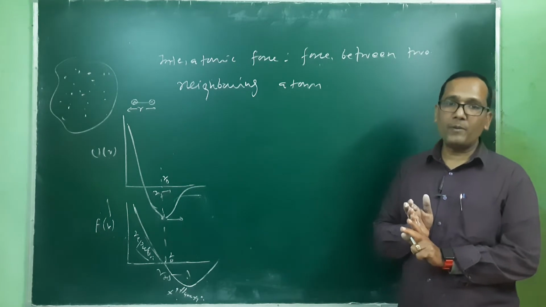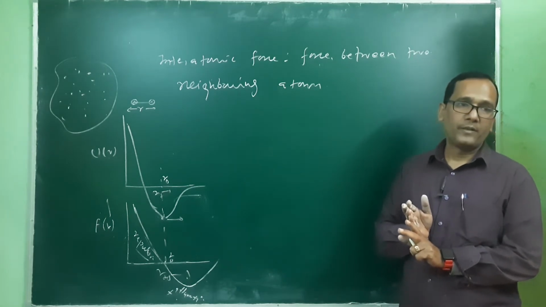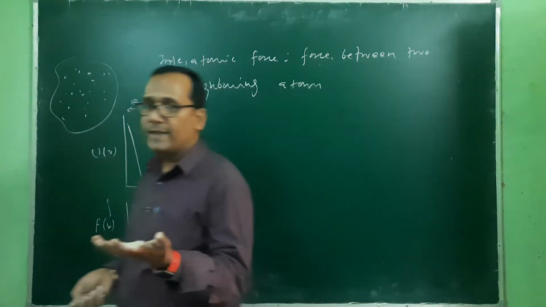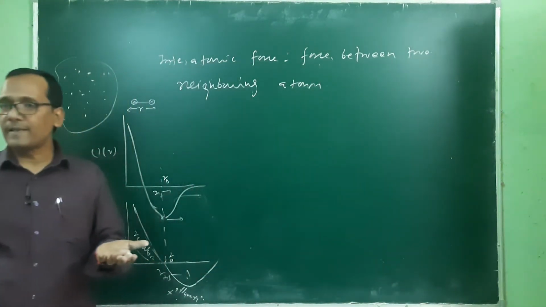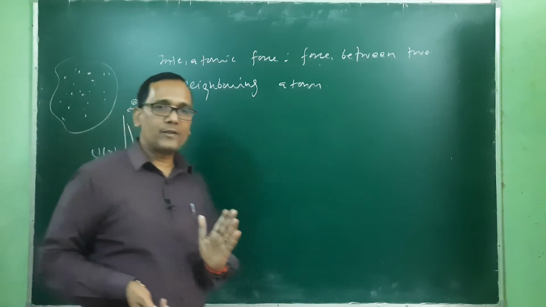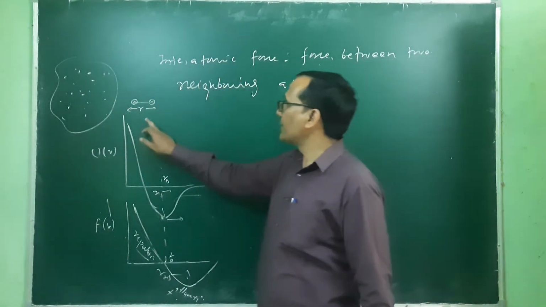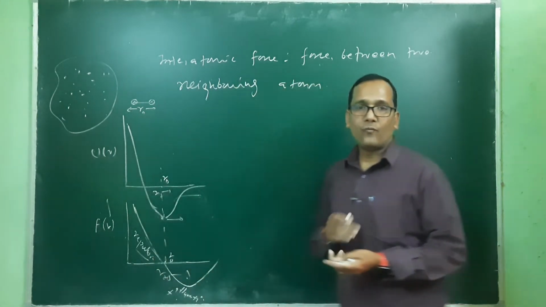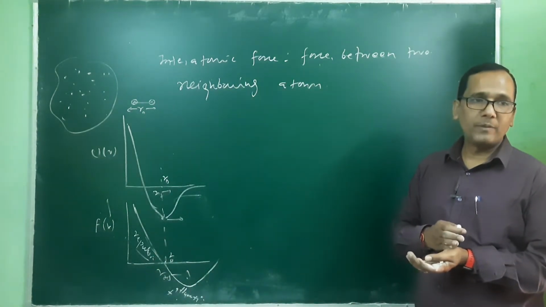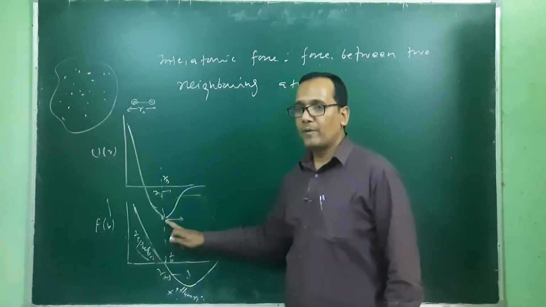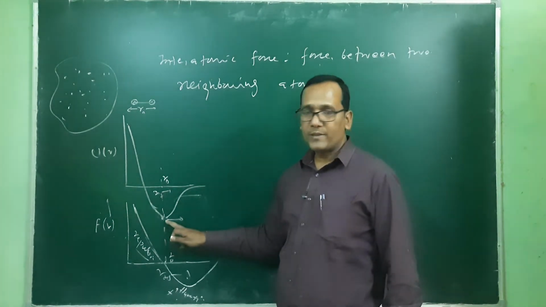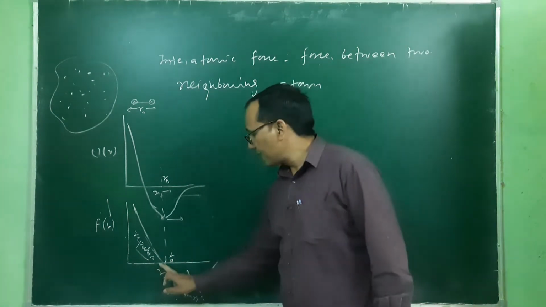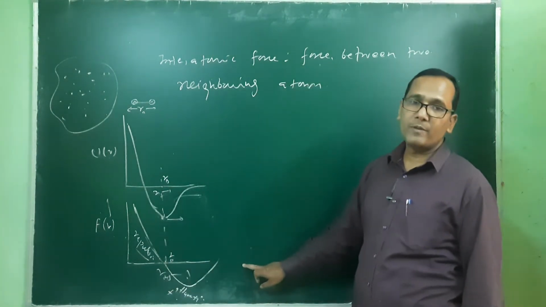This is a requirement for the stability of the system. So if the body is at a particular shape and size, it has minimum potential energy, and that equilibrium position is R naught. The force is zero, and the potential energy is minimum. We are trying to deform that system, meaning we are trying to reduce the distance between atoms, or trying to increase the distance between atoms.